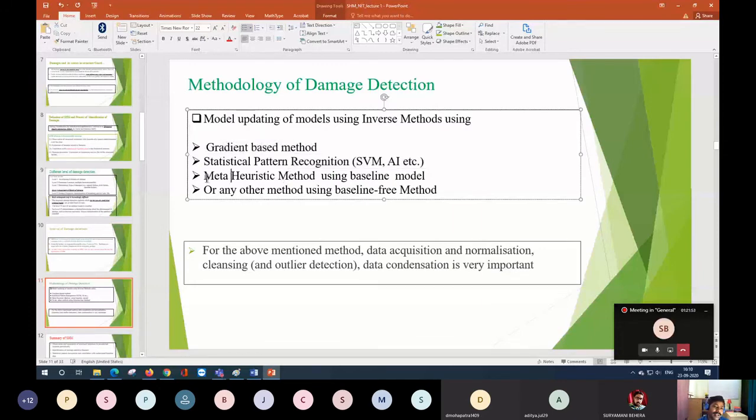Another thing you can do is the metaheuristic method using the baseline model. So metaheuristic basically, your PSO, TLBO, all these things come under the metaheuristic-based approach. There basically you should have a baseline model. That model should be correct. Basically your boundary conditions and your connections, all those things should be correct, and from there you can employ the PSO, TLBO algorithms to detect the damage. But again, I'm just giving the warning that your forward model should be correct.